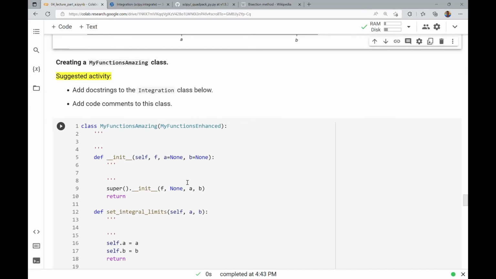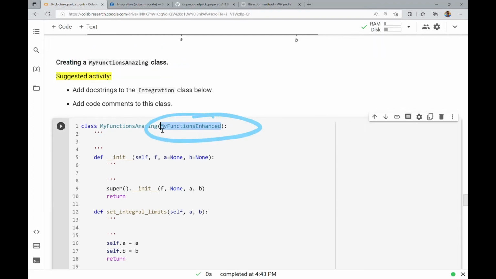But before we go to the deterministic rectangular methods, we're going to create a My Functions Amazing class. And this is going to inherit from My Functions Enhanced class, which inherited from My Functions class. So My Functions Enhanced had all the stuff with roots. I'm just pulling everything together to say a function is something that you might want to study the roots of. It's also something you might want to compute the integral of. So as a suggested activity, you could add docstrings to the integration class below and add comments to this class.